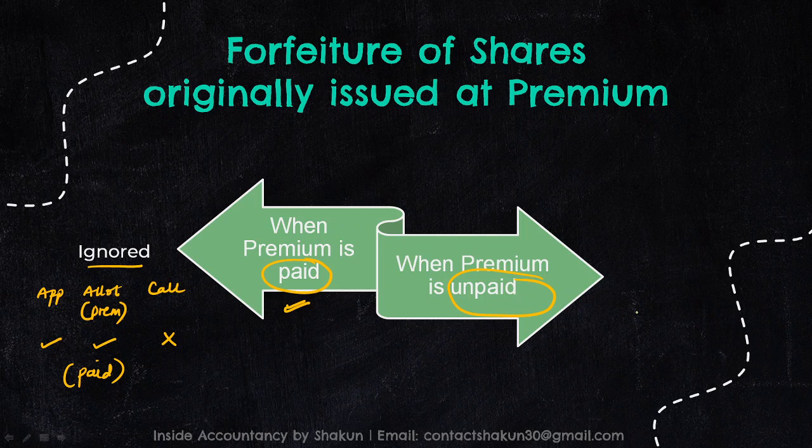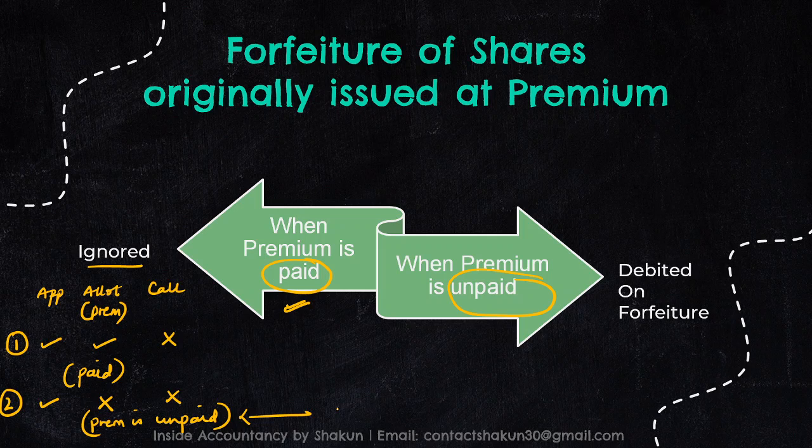Okay, but in the other case, let's say that's the first case. In the second case the person has paid application but has not paid allotment and the call, or maybe just not paid the allotment. Now premium was on allotment and allotment has not been paid. That means the premium is unpaid. Now in this situation, when the premium is unpaid, this amount of premium must be debited at the time of forfeiture. So the entry for forfeiture will change when the premium is unpaid. So I'm going to repeat that again. When the premium is paid, we are simply going to ignore it, and when the premium is unpaid, then we are going to debit it in the forfeiture entry.